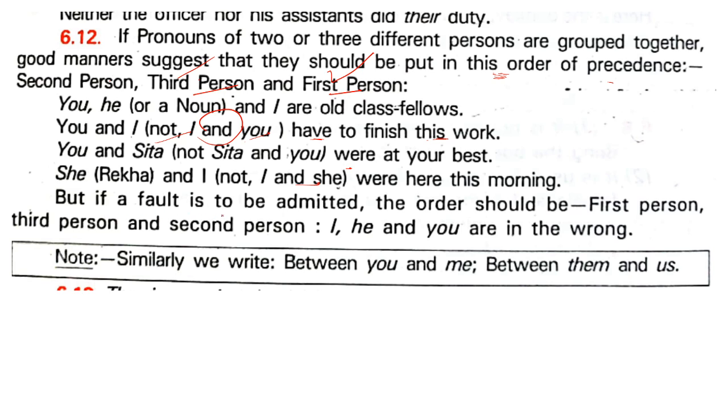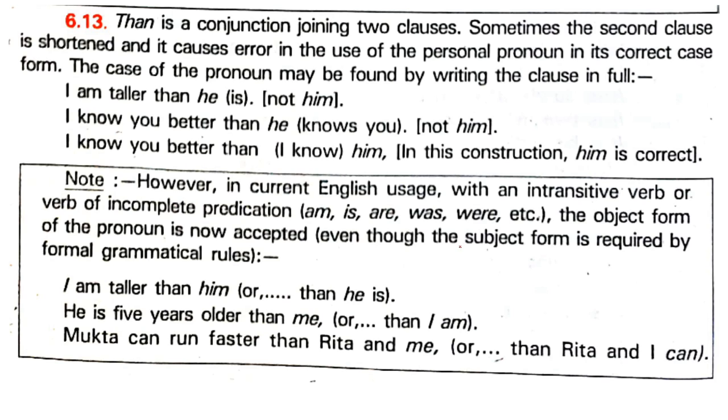But if a fault is to be admitted, yes, the order should be first person. Remember, fault: first person, third person and second person. Let's see. I, he, and you are in the wrong. Did you understand this rule? So I, he, and you are in the wrong, when you are talking of a fault. Okay. When suppose two persons are there, you will say he, that is Rakesh, and I; Rekha and I. You won't put your I in the beginning. Be careful, that is grammatically wrong. Similarly, we write between you and me, between them and us. Okay. These are some grammatical things which you should keep in mind.